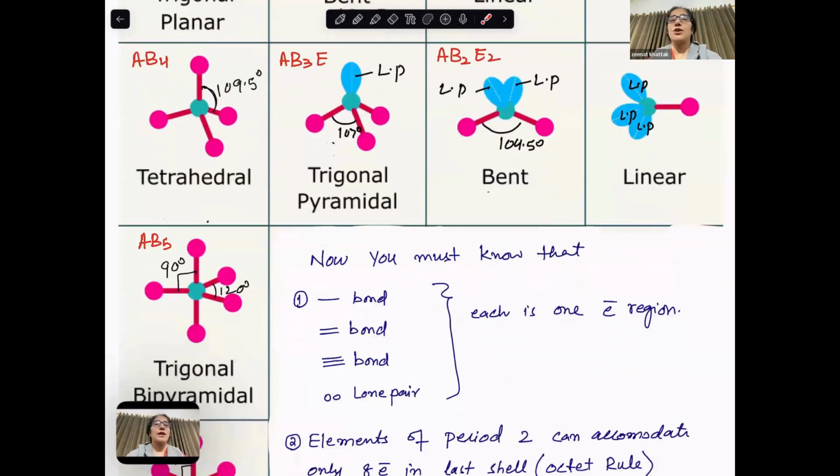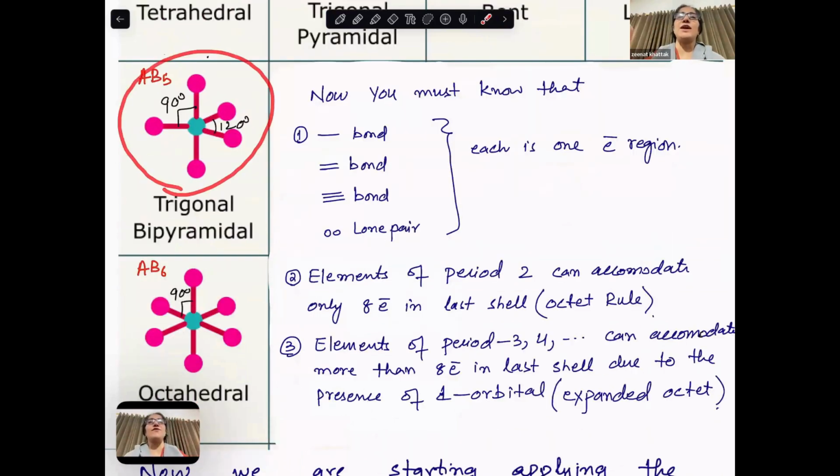And now AB5, look, three are at 120, and the up and down make 90. One pyramid up, one pyramid down, trigonal bipyramidal. If I join them, four sides up, four sides down, octahedral shape.